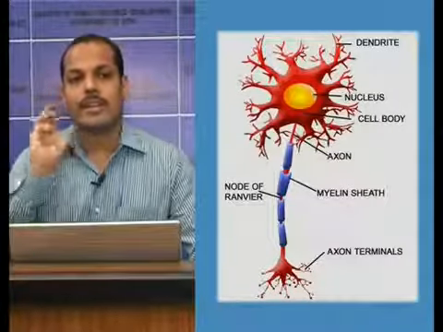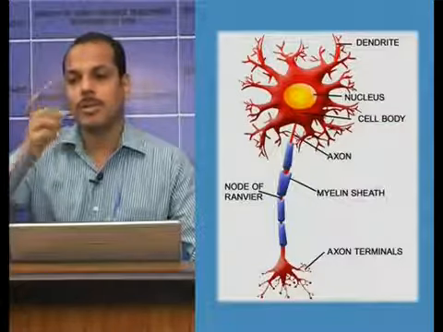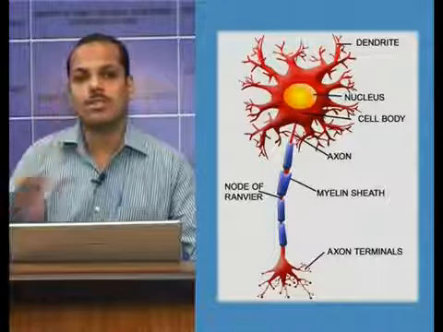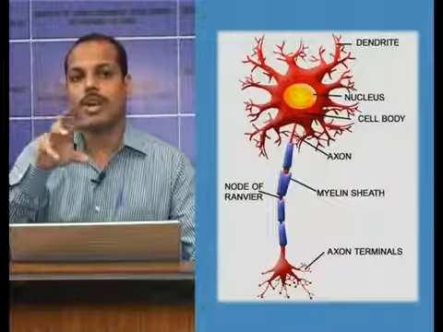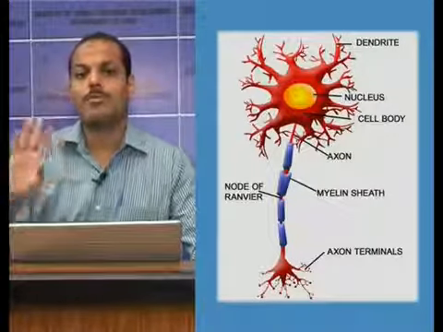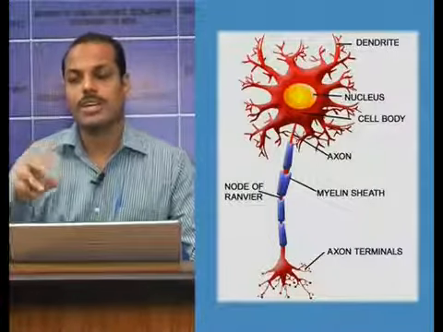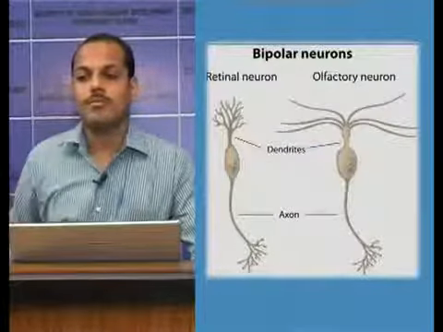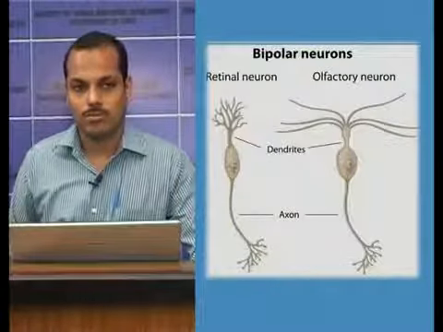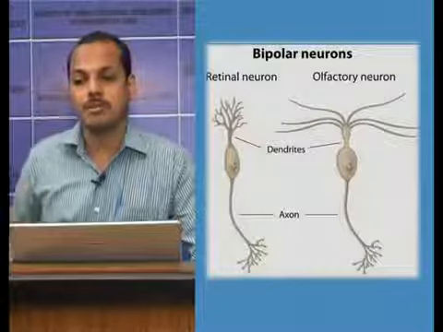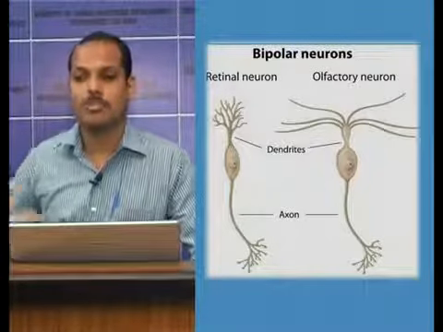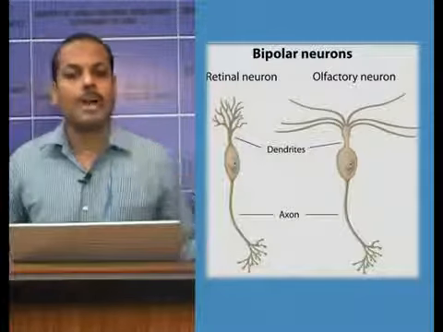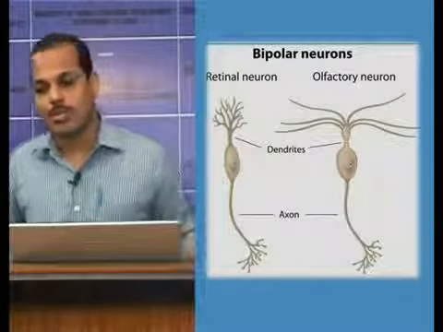If dendrite is absent, there will be a cell body and an axon, so it will become a unipolar neuron. If one dendrite and one axon are there, this will become a bipolar neuron. And many dendrites may be there sometimes, with one axon. It becomes a multipolar neuron. So all the neurons will have a cell body and processes.